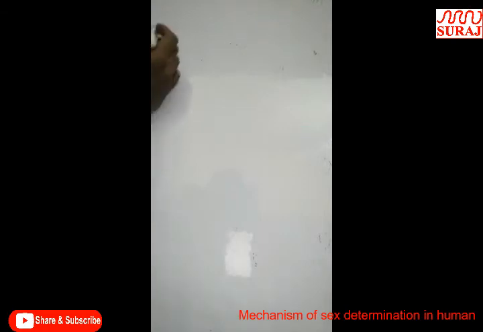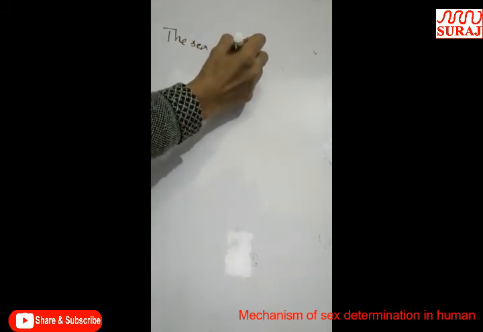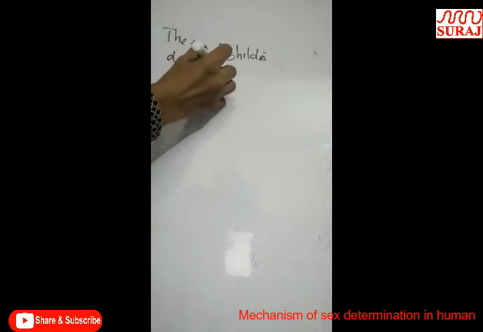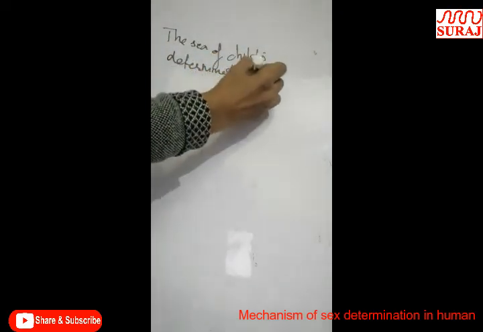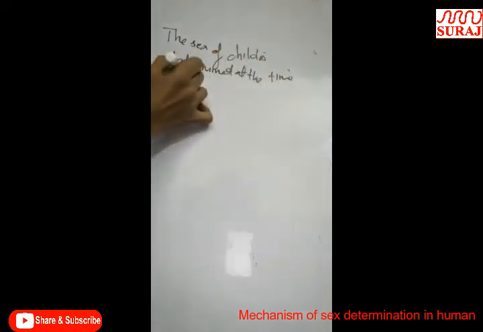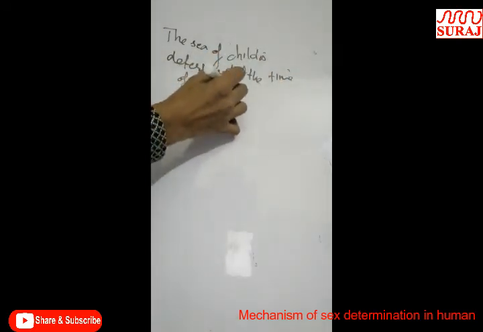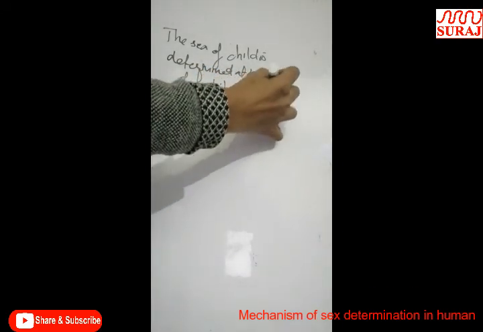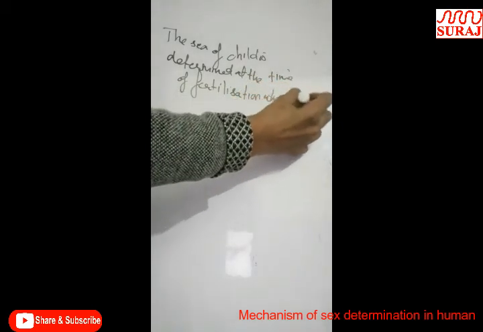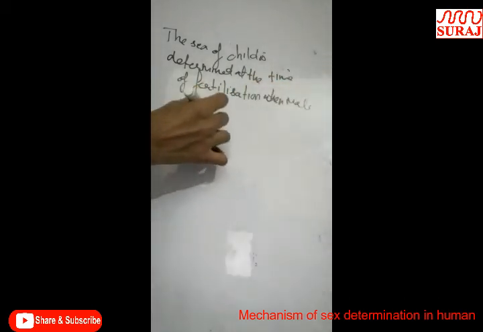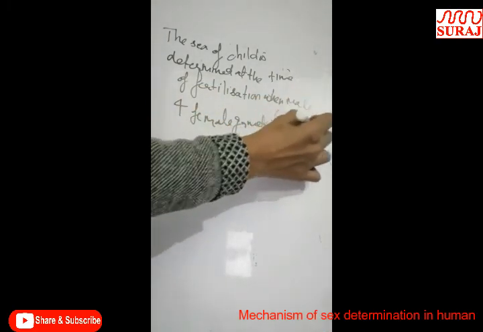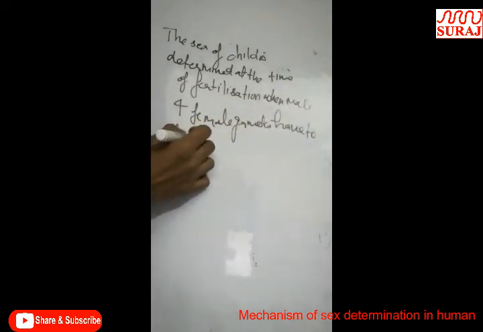In human beings, the sex of the child is determined at the time of fertilization, when male and female gametes combine to form a zygote.